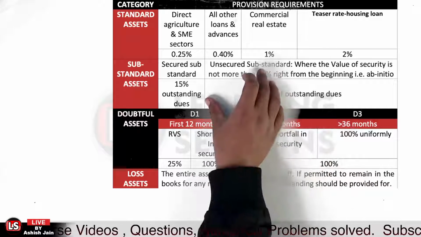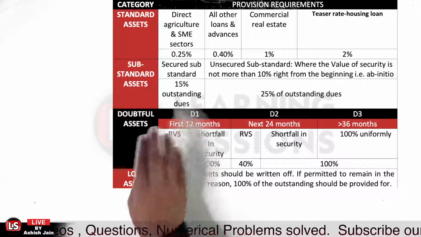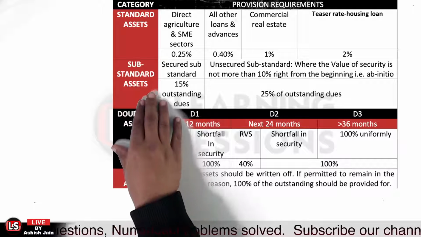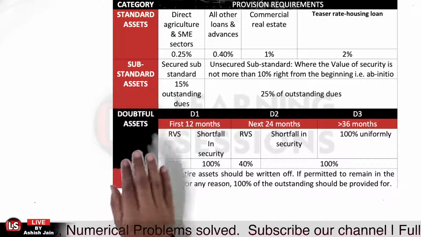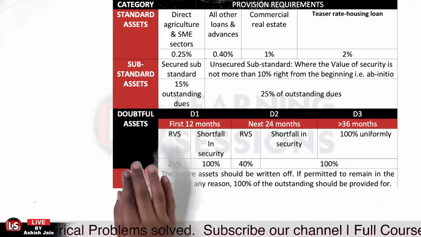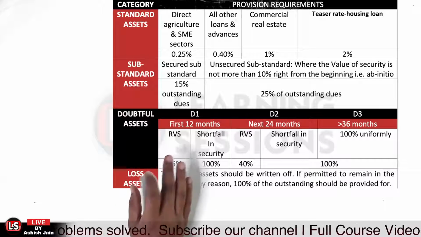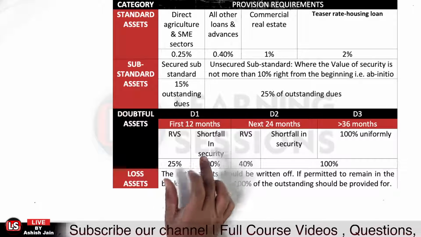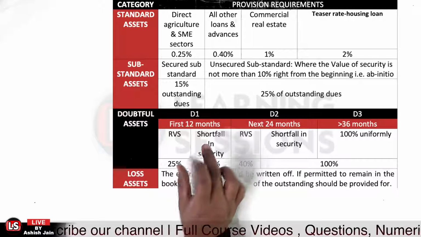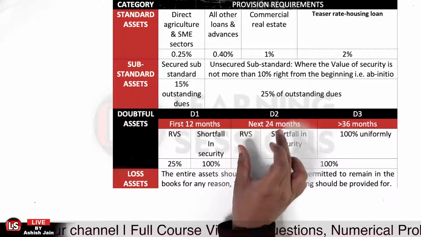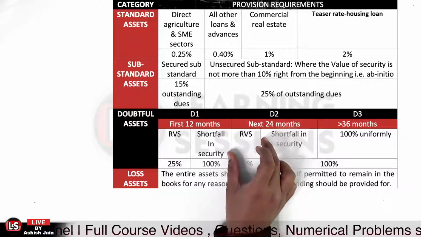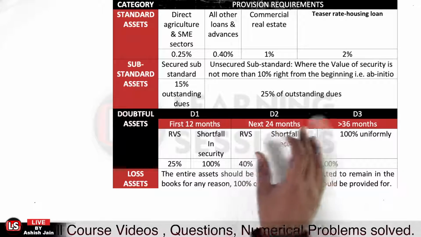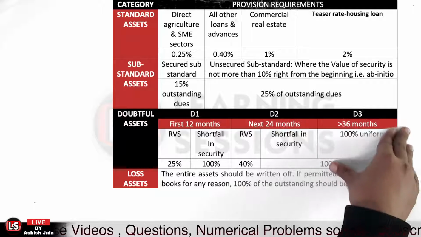So when your account turns out to be a non-performing asset, it will be there for the next 12 months under the substandard category, and after that it will be classified in the next higher category, that is the doubtful 1 asset category, and it will remain there for the next 12 months. After that, it will be in the doubtful 2 category for the next 24 months, and then for an unlimited time period under the doubtful 3 category.